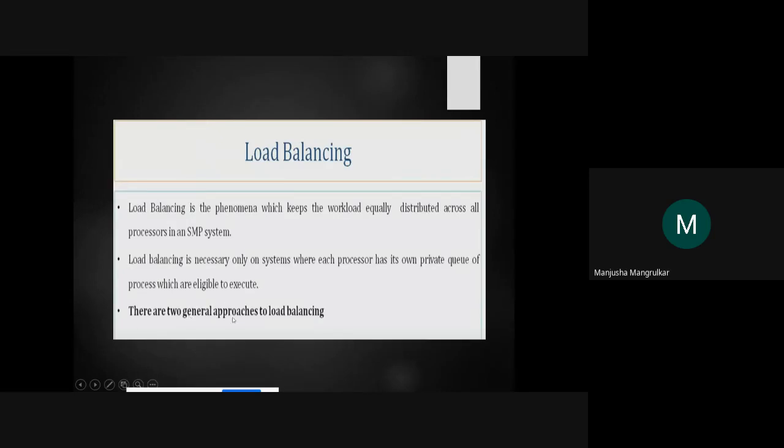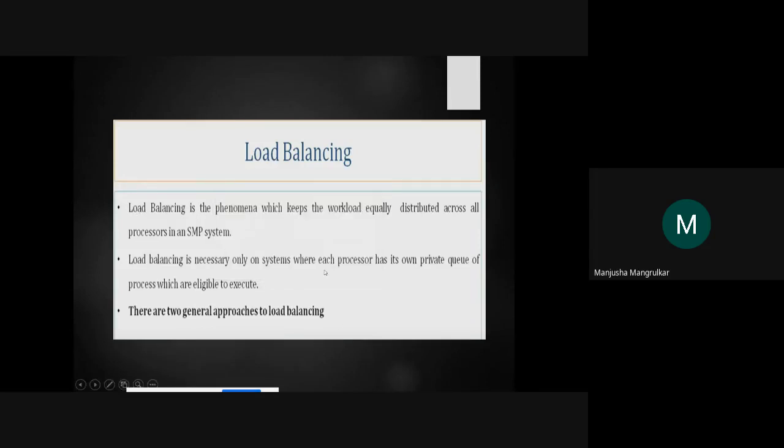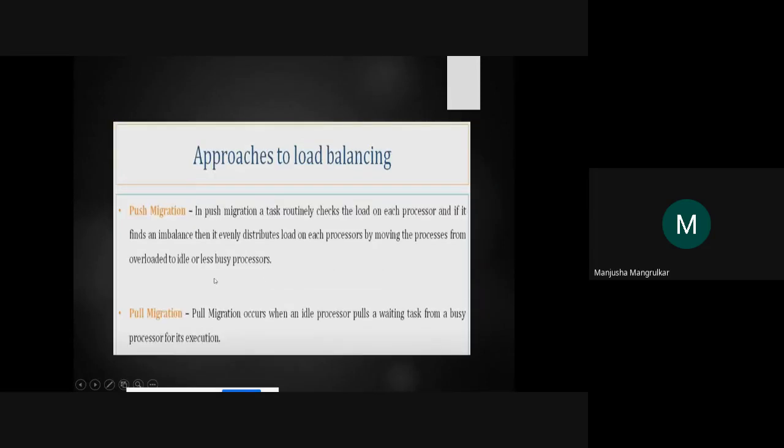And there are two general approaches of load balancing, right? So in a single-core processor, if it is individually taking symmetric, it will not balance the load, but in asymmetrical it will balance the load, right?